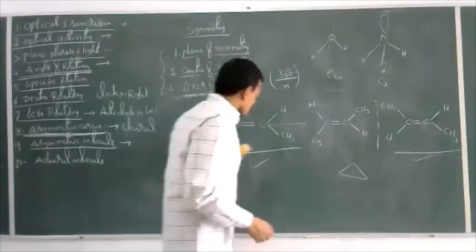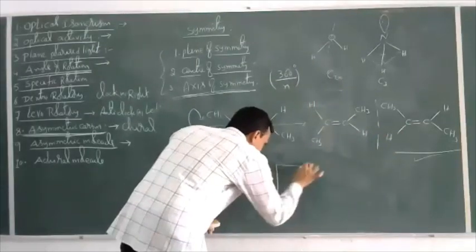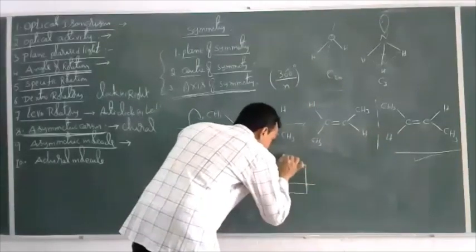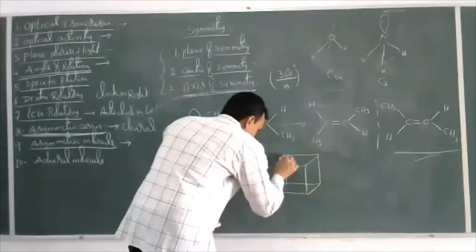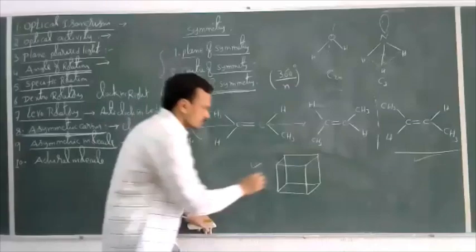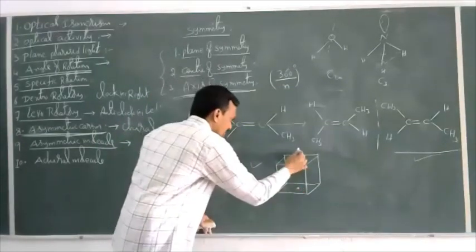And one more example here now. If you take a cube, so this is a cube. These are the two opposite face centers. I will take an axis like this here.